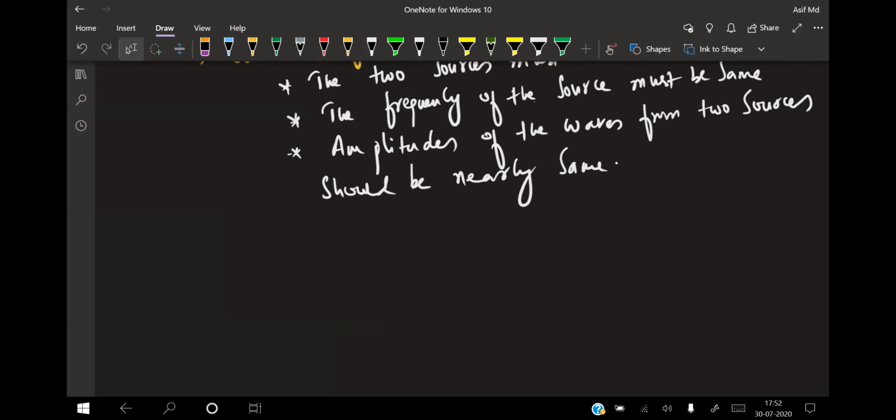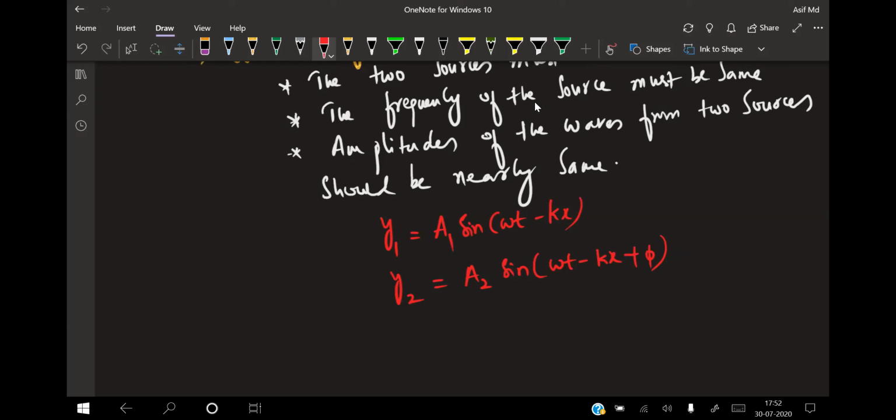For example, if I take the first equation, y1 is equal to A1 into sine of omega t minus kx. And the second wave has a phase difference: y2 is equal to A2 into sine of omega t minus kx, plus a phase difference of phi.